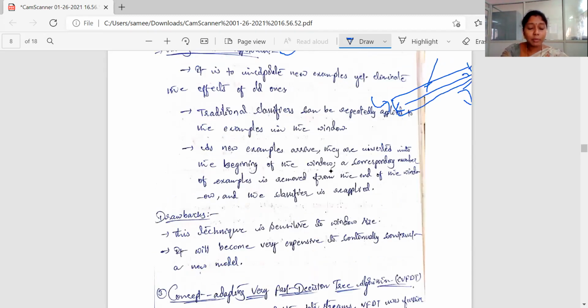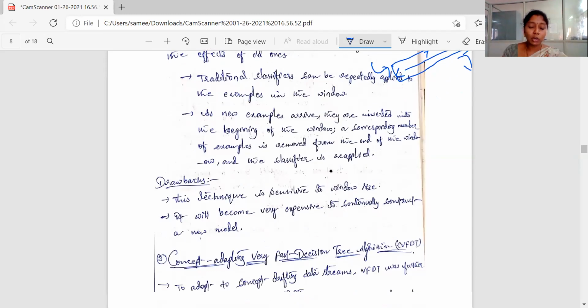Why? What is the expensiveness here? We are applying the classifiers again and again as new data arrives into the window. We are going to construct the model again and again, many times, which is not feasible. We need to construct the model once, and enhance it if needed. But here we are constructing the model again and again, which is not good.